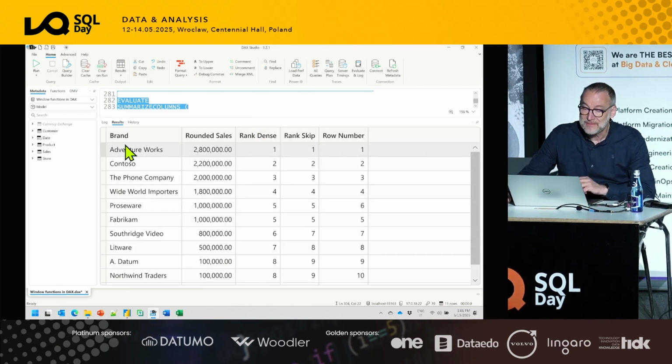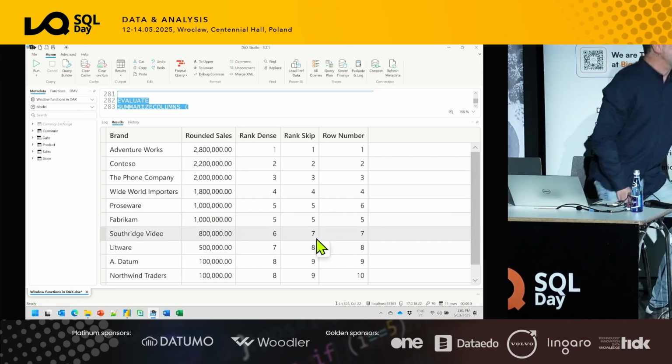Let's take a look at the result. We have the brand, we have the rounded sales, so we have duplicates. Prosware, Fabricam, they are duplicates. Rank dense computes 1, 2, 3, 4, 5, 5. 5 is duplicated because there is no way to distinguish between Prosware and Fabricam. So the ranking assigns the same number to both, and because I said I want the rank dense, it goes on with 6. So after 5, 5, we have 6, 7, 8, 9. Rank skip is slightly different. It produces the same result, 5, 5, but then it goes to 7.